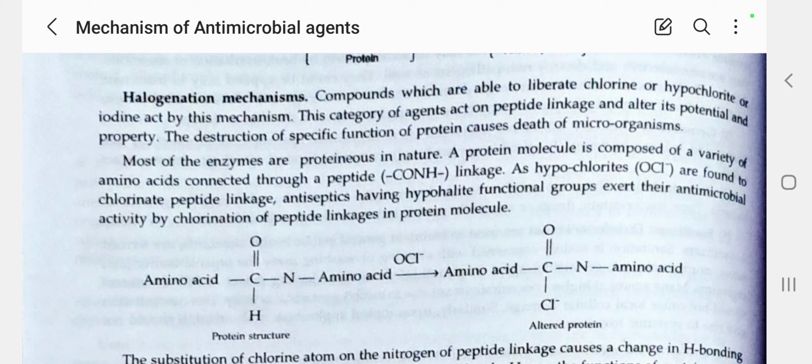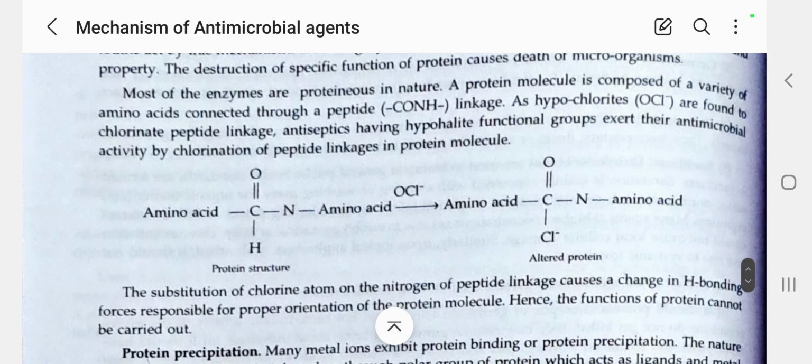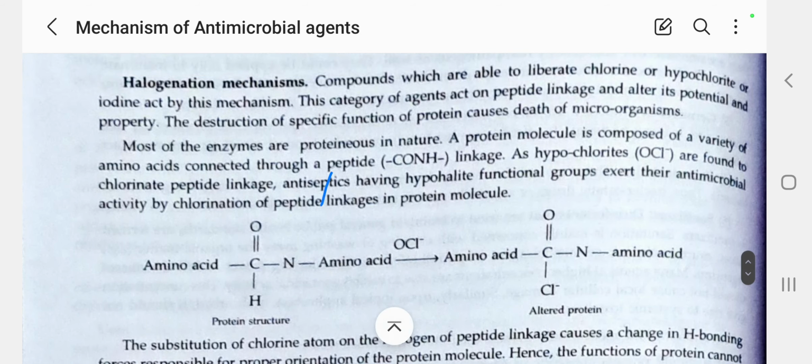The protein molecule is composed of a variety of amino acids connected through peptide linkages. Hypochlorite is found to chlorinate peptide linkages.